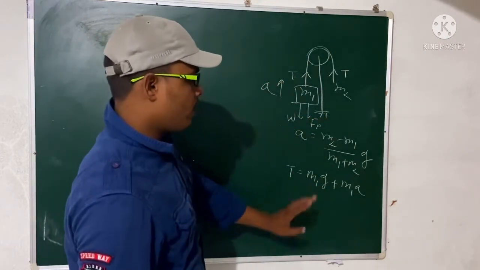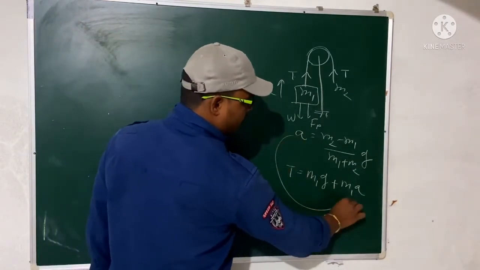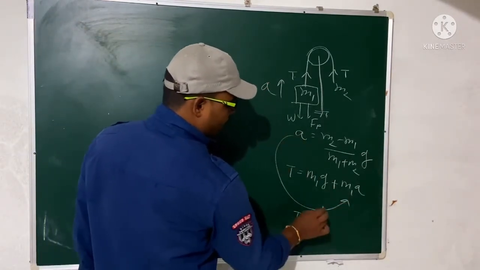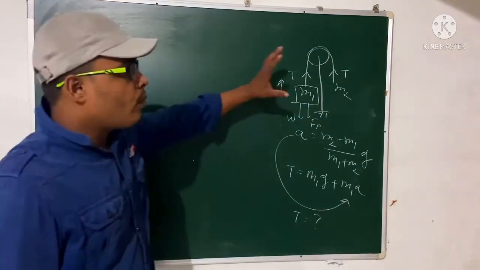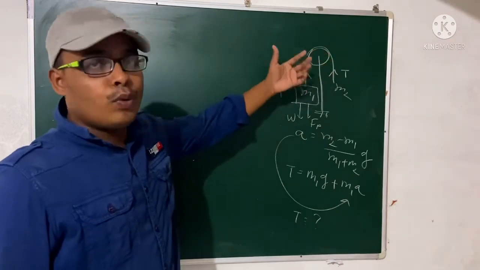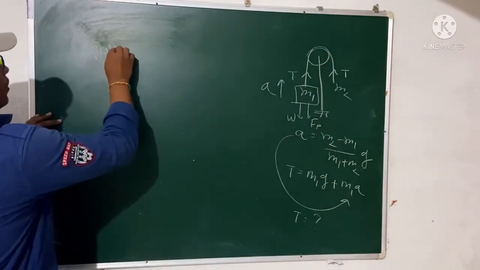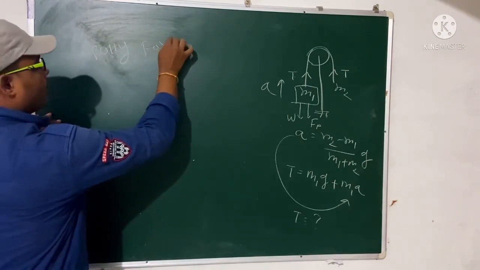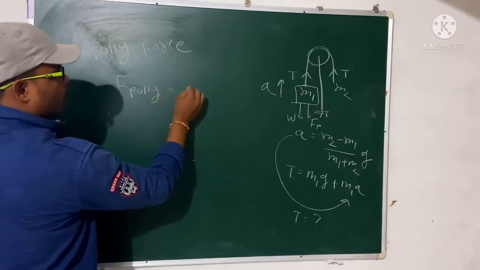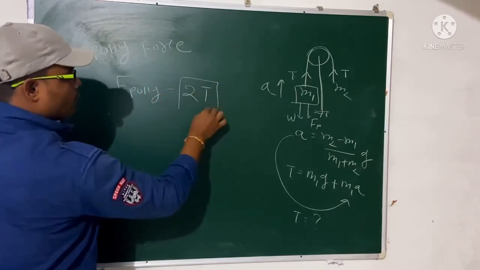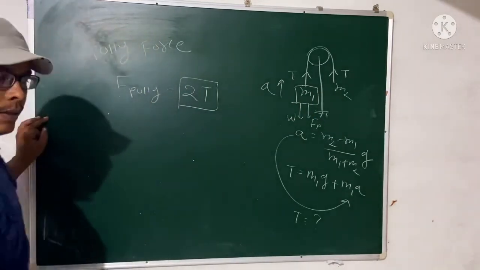So T equal to M1G plus M1A. So you can substitute the acceleration here, then you can get the T value. Then what is the question here? The question is how much force will act on the pulley. That means what will be the pulley force. So the pulley force will be, remember, 2T, because one T is acting due to M1 and another T is acting due to M2.